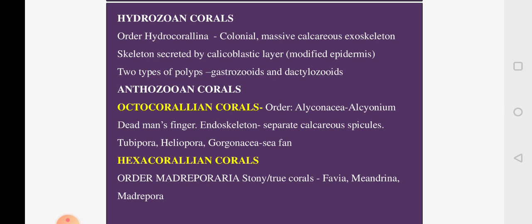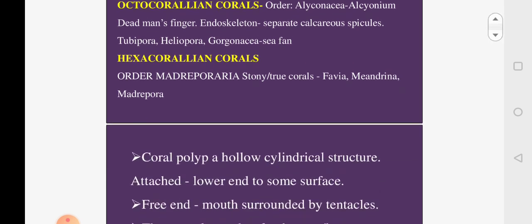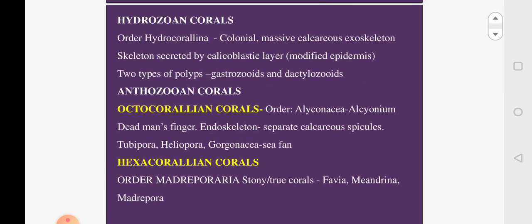When you do so, if you get 8 equal quadrants, then you call it eightfold symmetry, and the corals exhibiting this eightfold symmetry are called octocorallian corals. So octocorallian corals belong to the order Alcyonaceae.